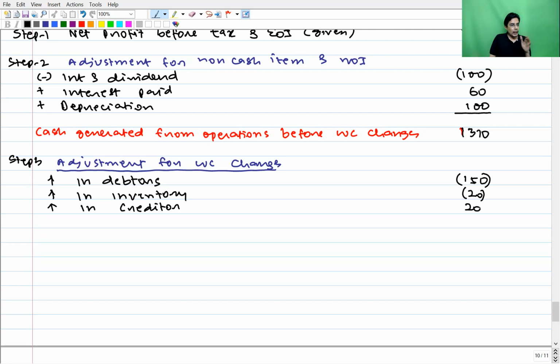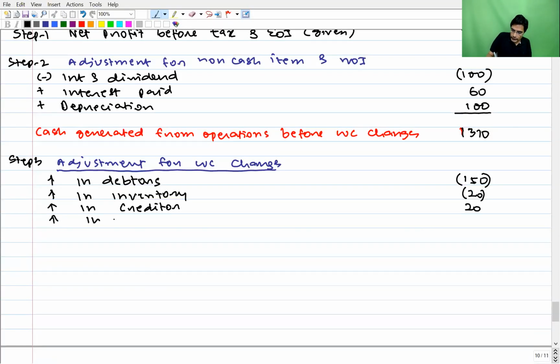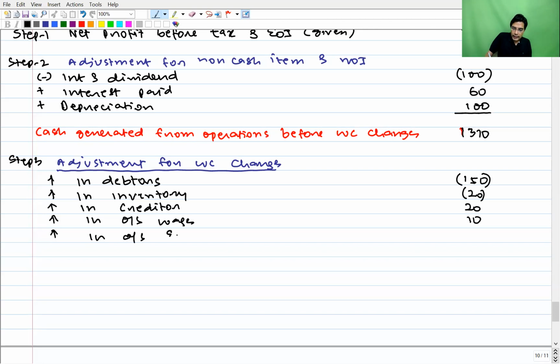Next, they have told outstanding wages. Outstanding wages has increased. So increase in outstanding wages, the difference will be added. What is the logic of all these things? We studied in the class. Just the pending questions we are discussing right now. Then outstanding expenses. So this is increase in outstanding expenses. Again, because current liabilities and cash flows have a direct relationship, if they increase, we add it. If they decrease, we minus it.